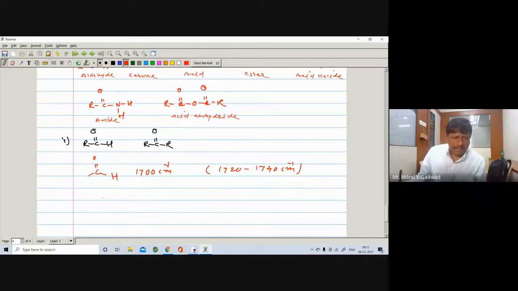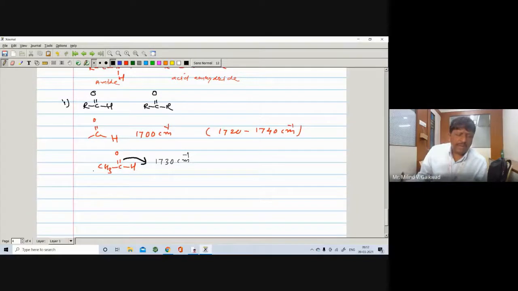For example, suppose you take acetaldehyde, CH3-C=O-H. In acetaldehyde the C=O stretching will appear at 1730 centimeter inverse. Remember, book to book the value may be different.